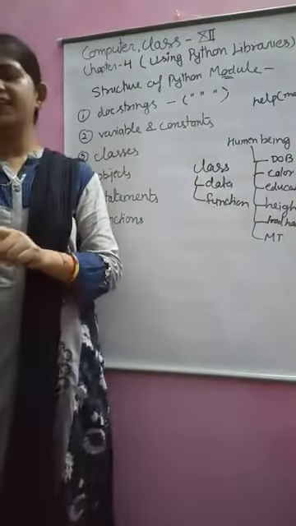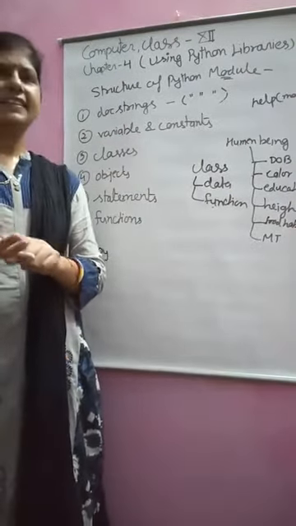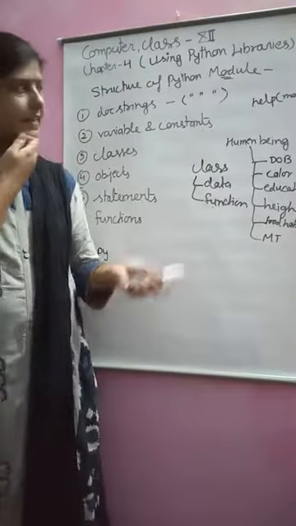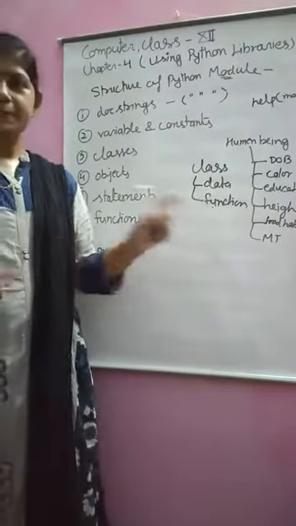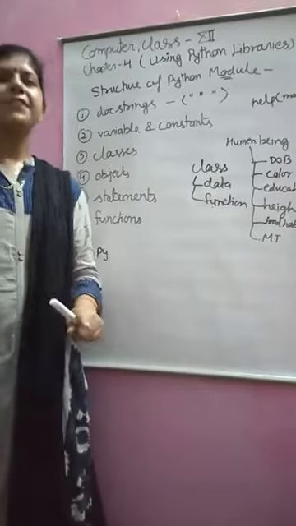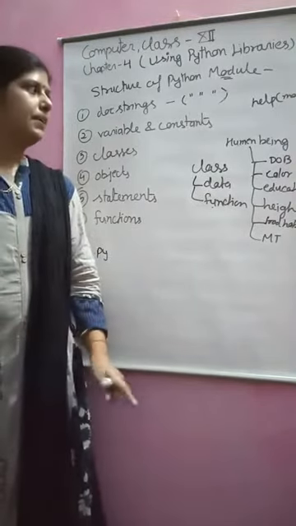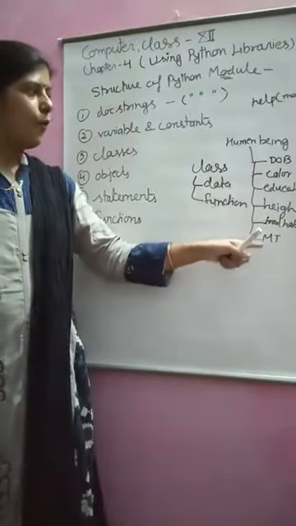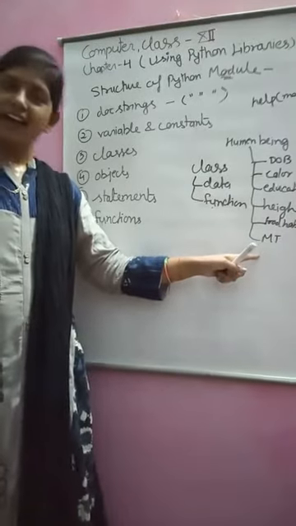A human being can walk, can talk, can run, all are functions. But this is just a blueprint, meaning it defines that if there is a human being, it should follow all this data.